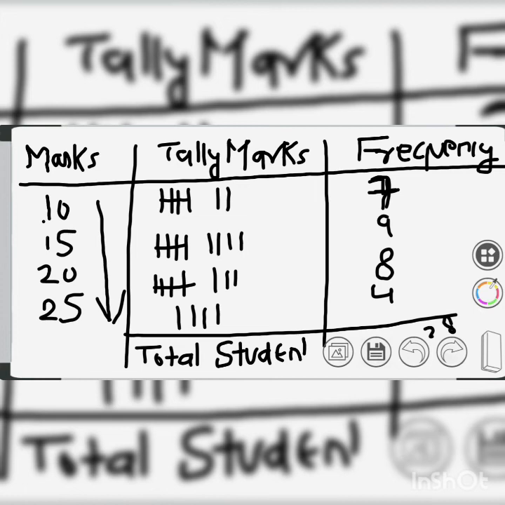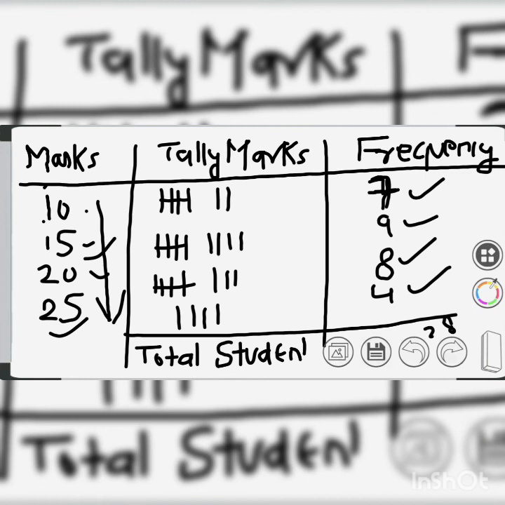In that question, 10 has been repeated 7 times. So in front of 10 in frequency we will write 7. Similarly, 15 has been repeated 9 times, 20 8 times, 25 4 times. So these are the frequencies, derived from the number of repetitions of the marks which we have calculated.